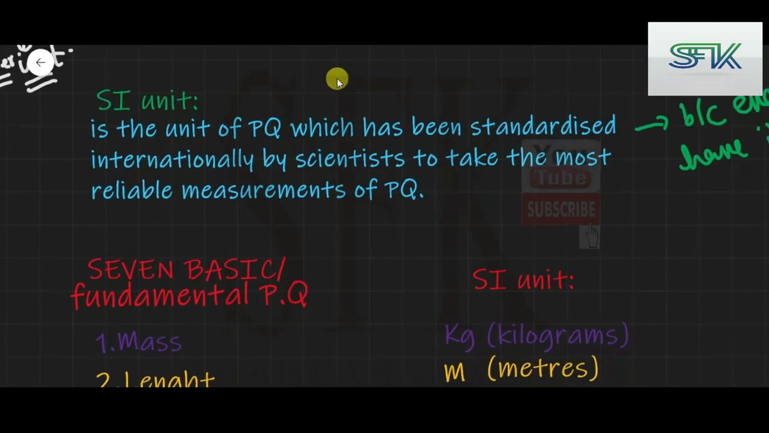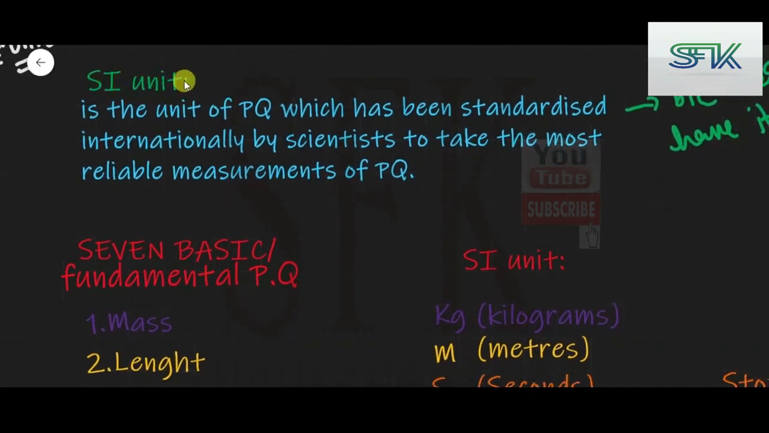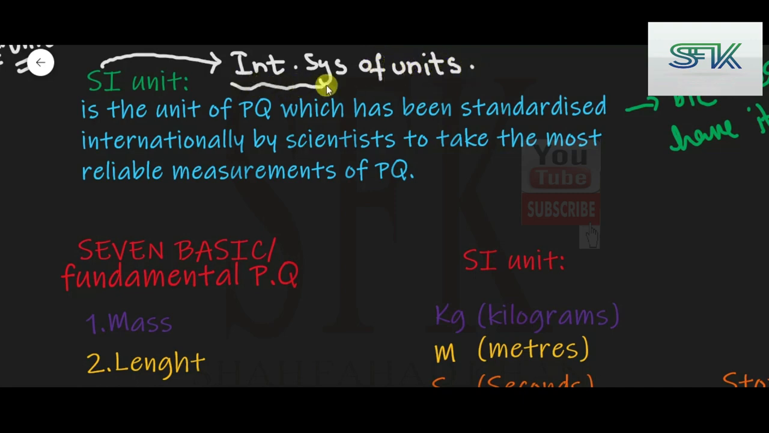Let's move on. The next definition that you are expected to know is SI unit. SI actually means International System of Units. As the name suggests, this is a set of units which is used internationally as a standard. Why do we need to standardize it? In order to get the most reliable measurements, and so we can easily compare the measurements.